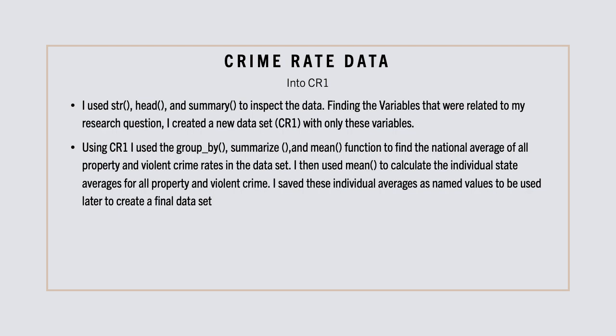Using CR1, I used the group by, summarize, and mean functions to find the national average of all property and violent crime rates in the dataset. I then used mean to calculate the individual state averages for all property and violent crime. I saved these individual averages as named values to be used later to create a final dataset.